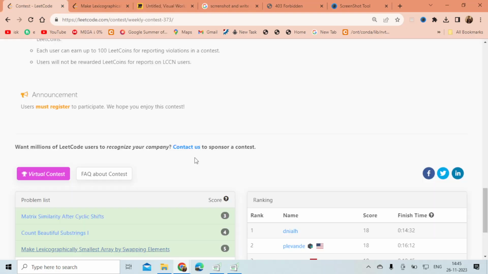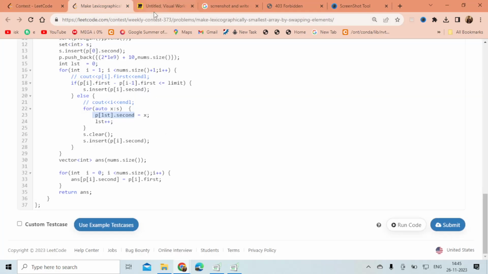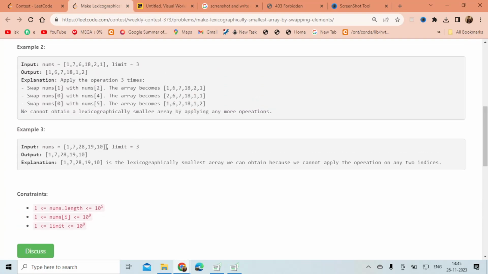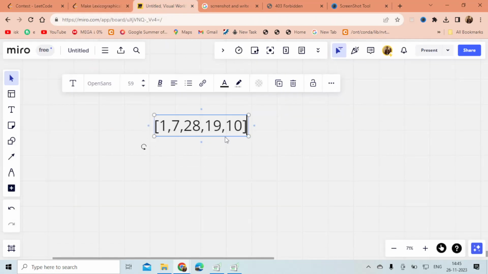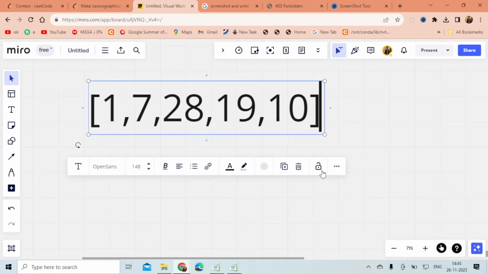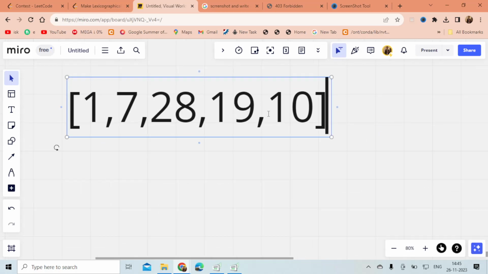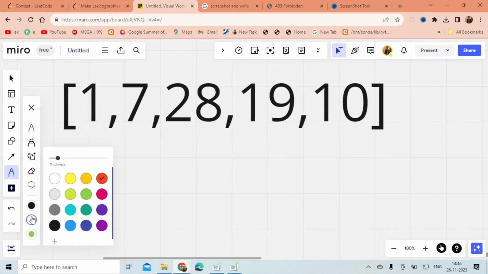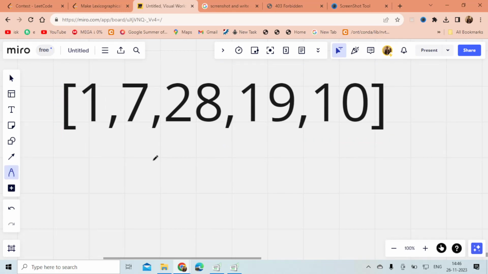I'm using the last test case to explain my implementation more clearly. So this is the case. Let me make it bigger. Let's say this is index 0, this is 1, this is 2, this is 3.